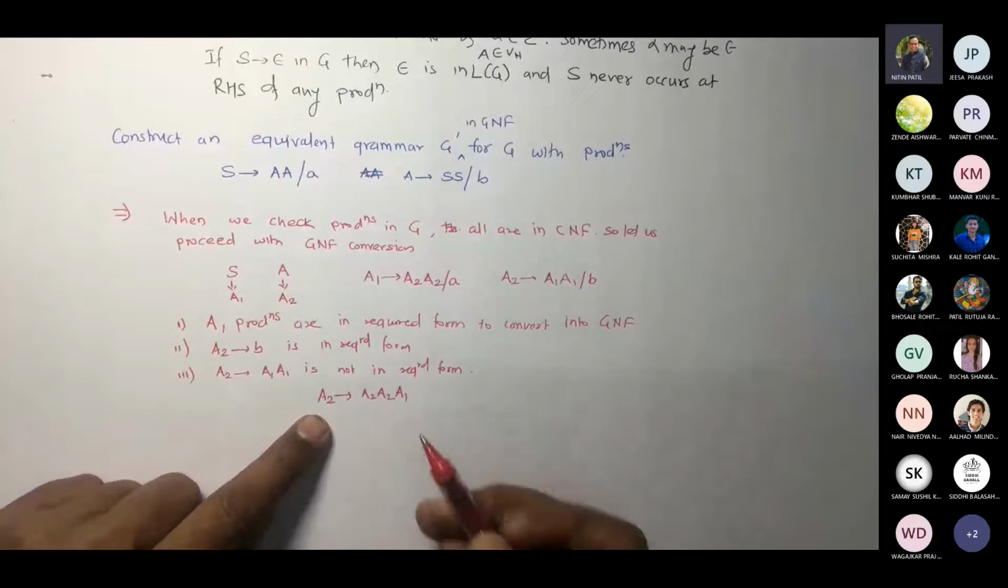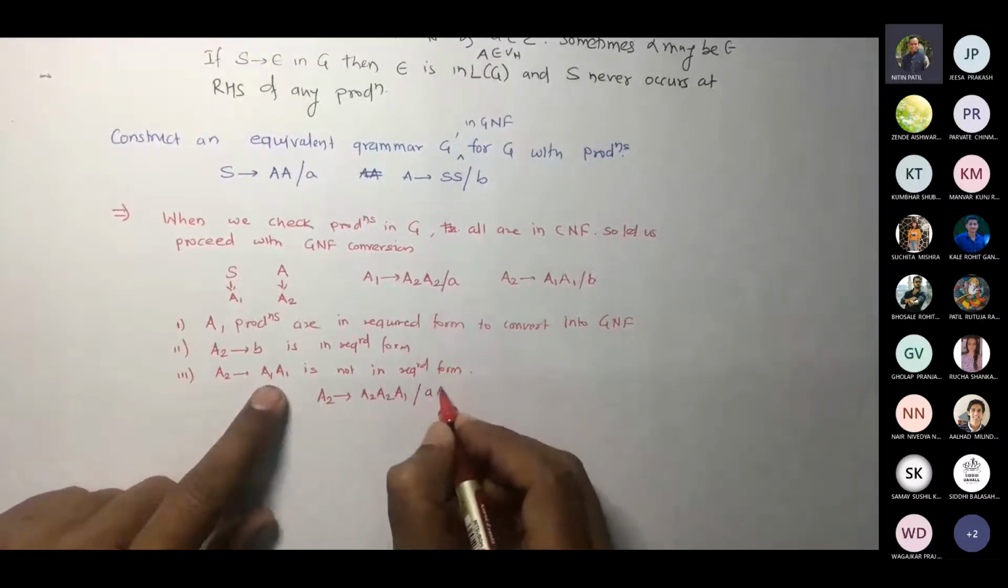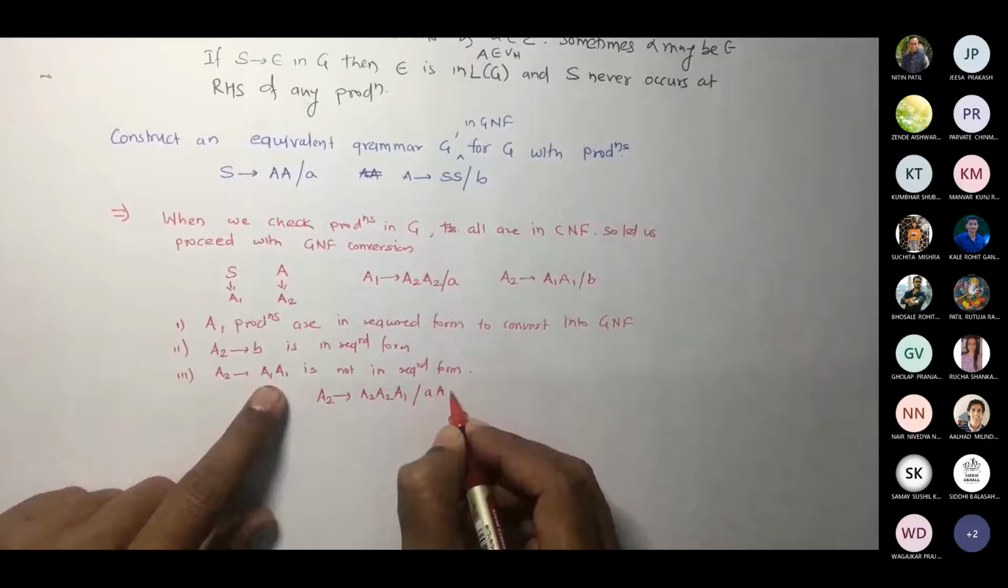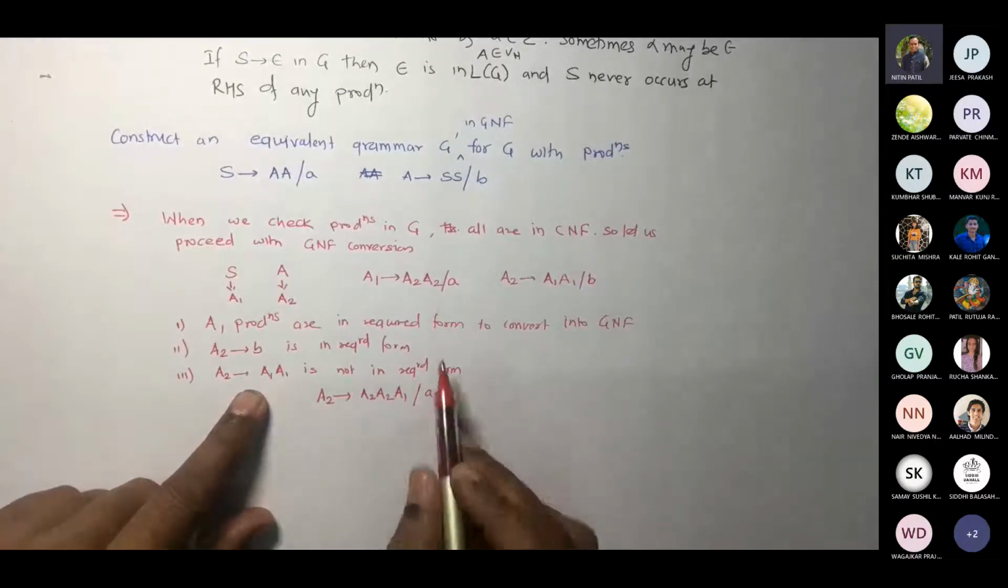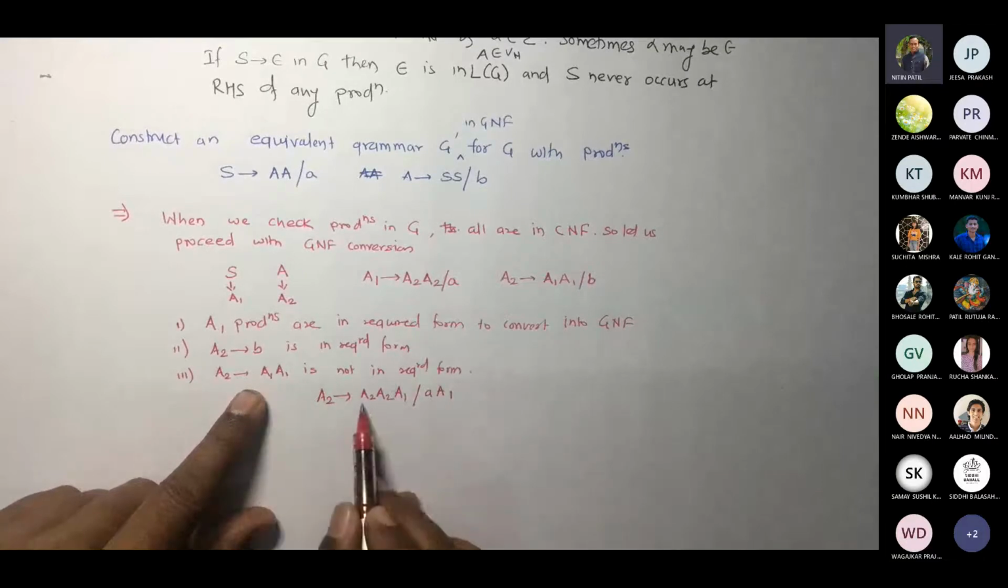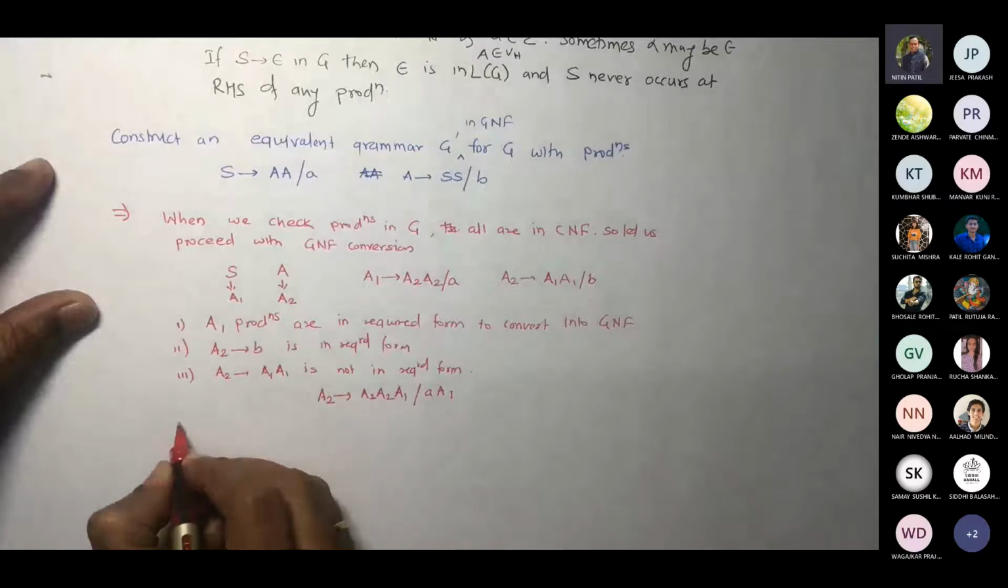So A2 A2 A1, and now pick this value: A2 gives A1. Correct? I am replacing this A1 by A. Then I got A1. A2 A2 for this A1, I got A2 A2, and this A1. Is that fine? Now fourth.